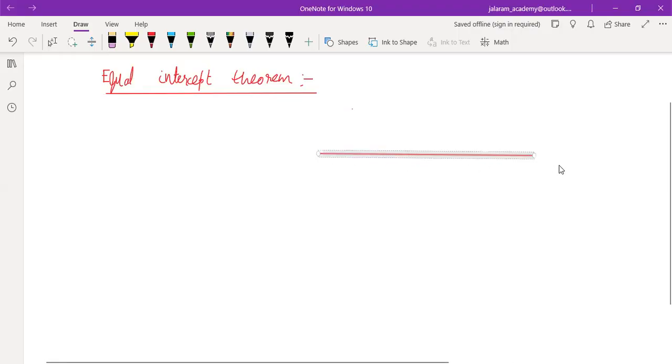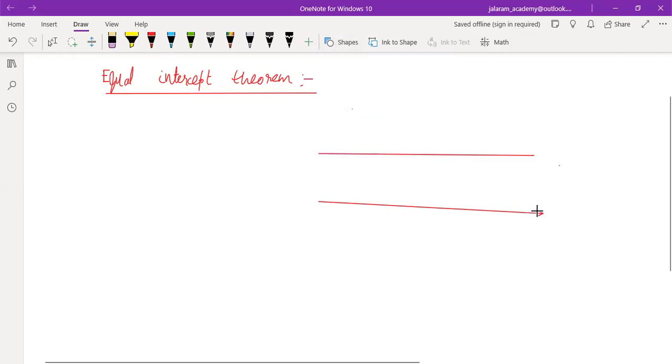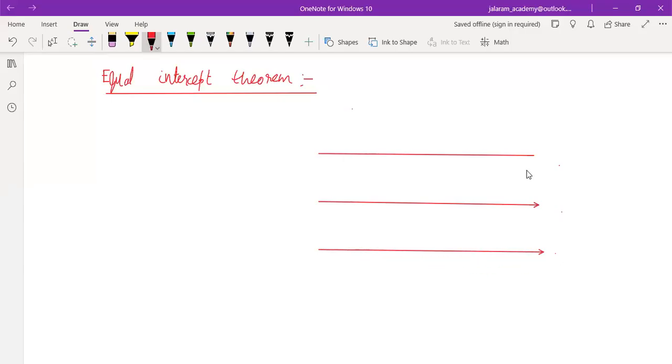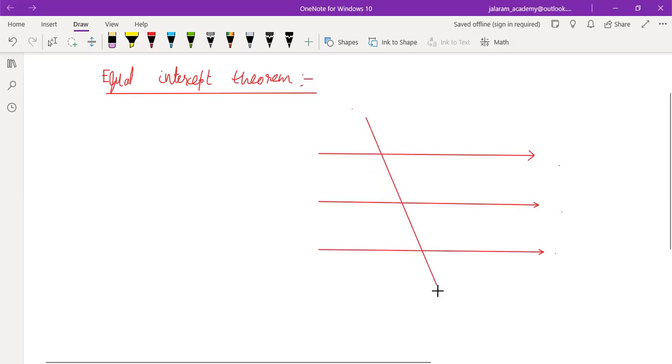If there are three parallel lines, first, second, and third, whether they are parallel or not, what does intercept mean? If a transversal intersects three or more lines, whether they are parallel or not, the length between two consecutive lines on the transversal is called the intercept made by the line between these two.